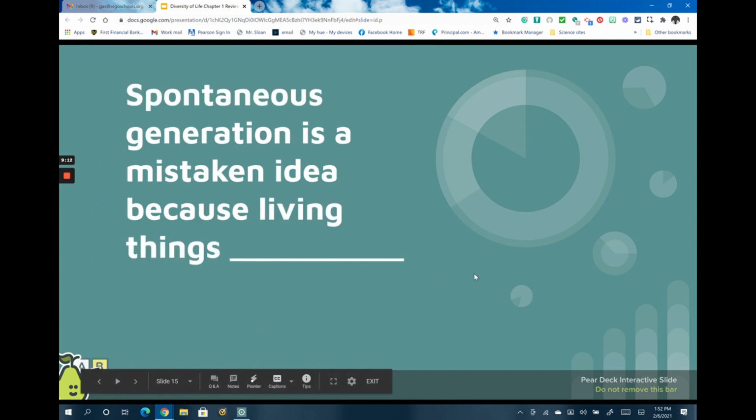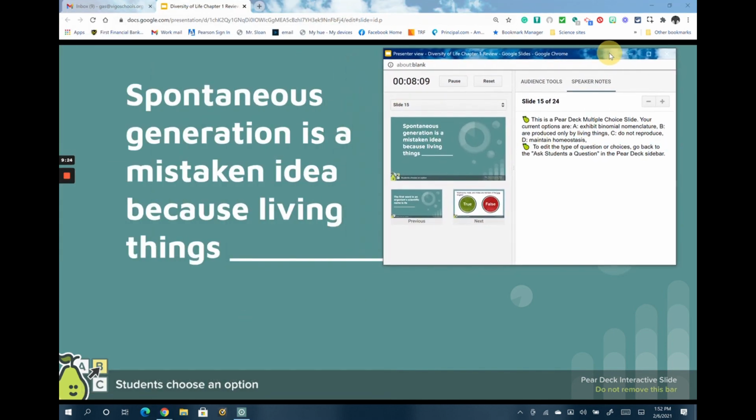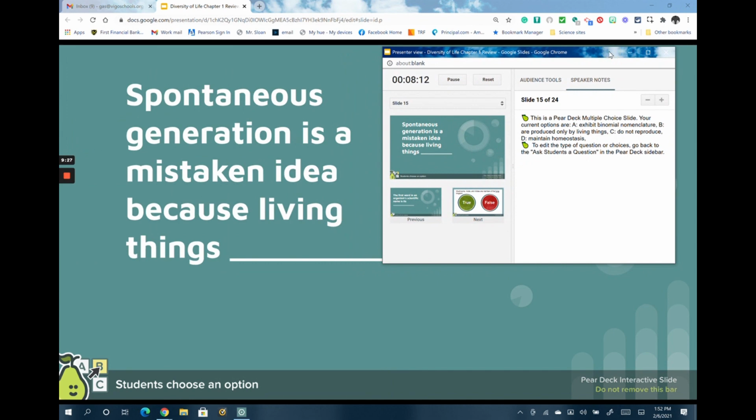Slide number 15. Spontaneous generation is a mistaken idea because living things: A, exhibit binomial nomenclature, B, are produced only by living things, C, do not reproduce, or D, maintain homeostasis. Remember, spontaneous generation was that idea that living things could come from non-living things, that they just spontaneously appeared out of nowhere. This is a mistaken idea because B, they are produced only by living things. So the answer here is B.